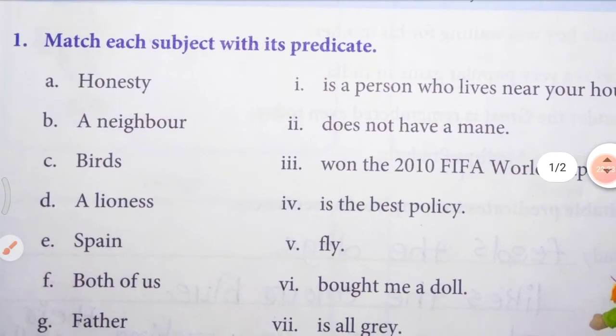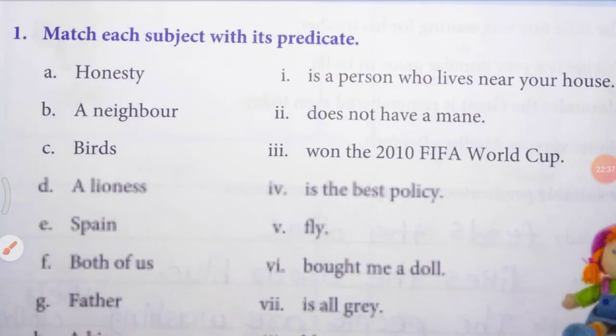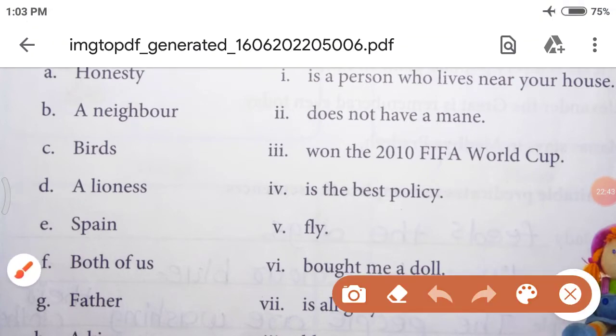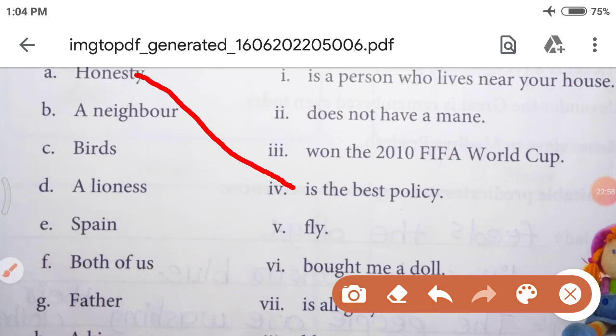So, honesty, which sentence can be connected with honesty? Yes, try to remember, my dear students. Honesty, which sentence can we connect with honesty? Yes, honesty is the best policy. So here, honesty is the subject and is the best policy is the predicate.